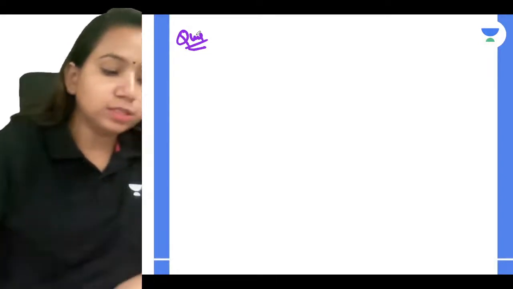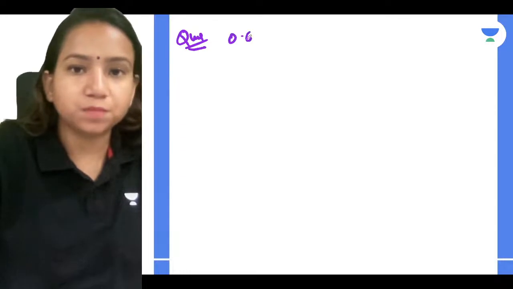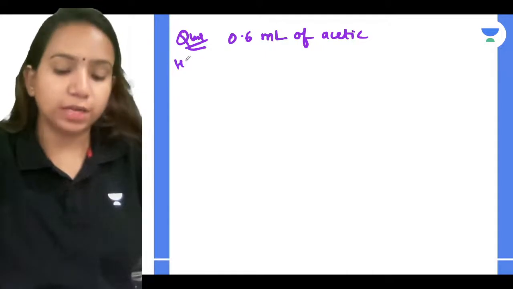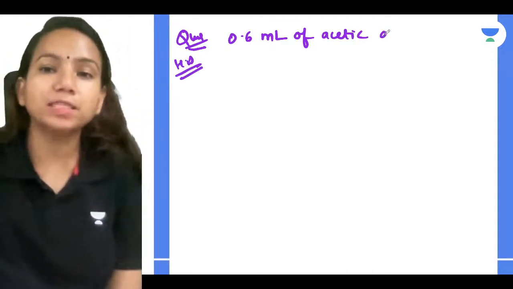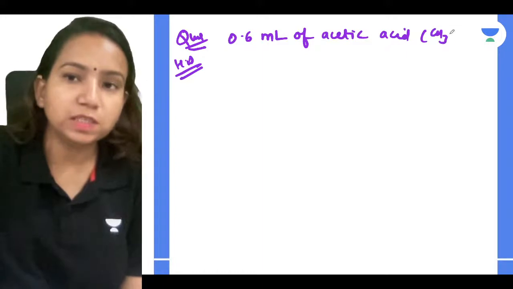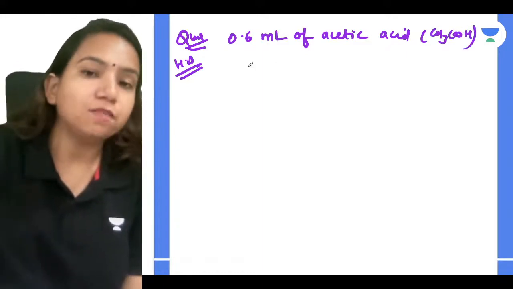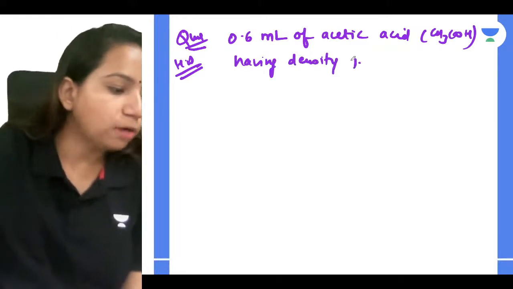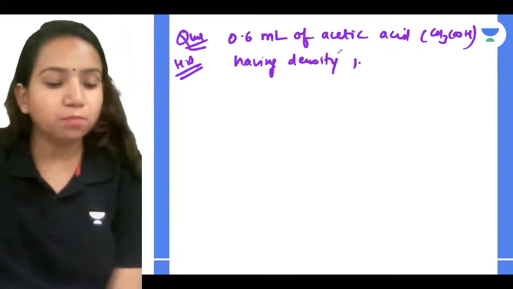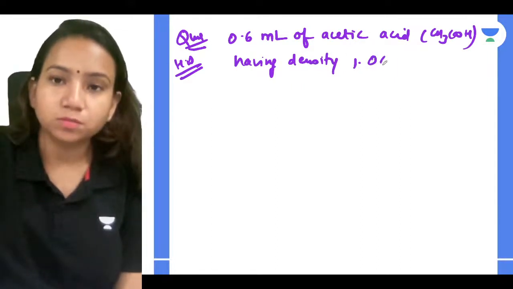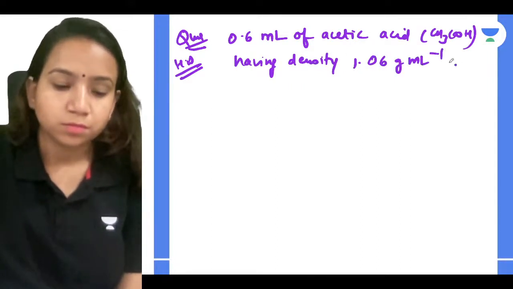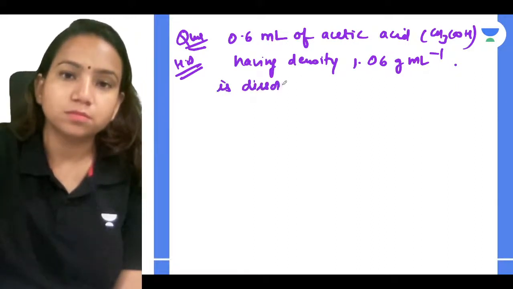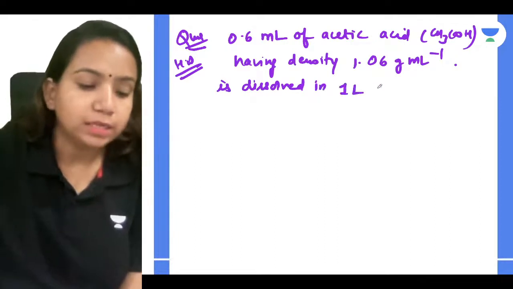So this is homework for you guys. You have to try this question. 0.6 ml of acetic acid, CH3COOH, same type of question I'm giving, having density 1.06 gram per ml, is dissolved in 1 liter of water.